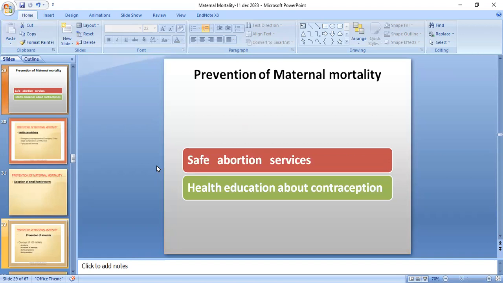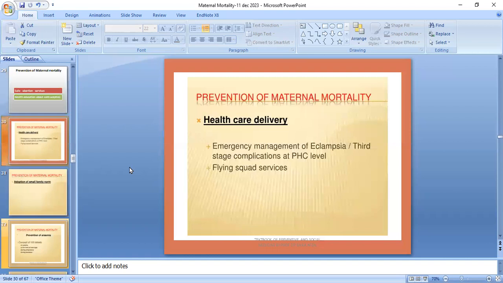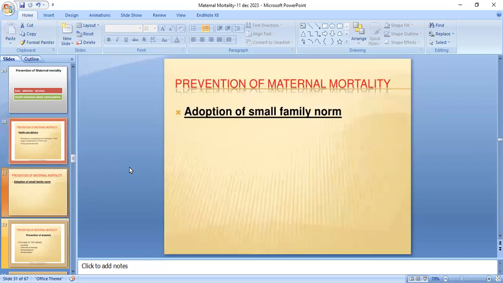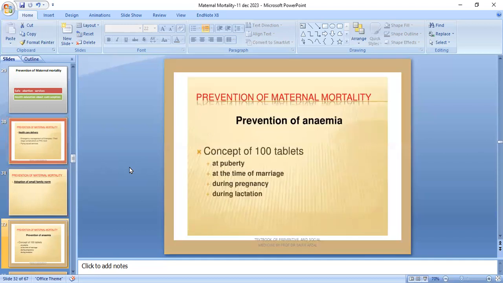So, for reducing maternal mortality, there are also the facilities of safe abortion services and health education about contraception. For healthcare delivery: emergency management of eclampsia, third stage management at the primary healthcare level, employing trained services, the adoption of a small family size norm, and the prevention of anemia. There is a concept of 100 tablets, that is at puberty, at the time of marriage, during pregnancy, and during lactation.